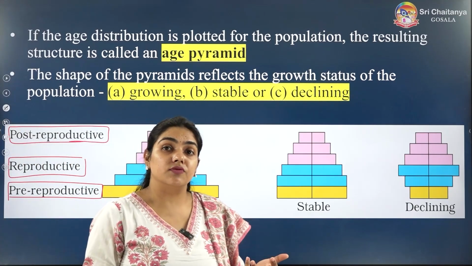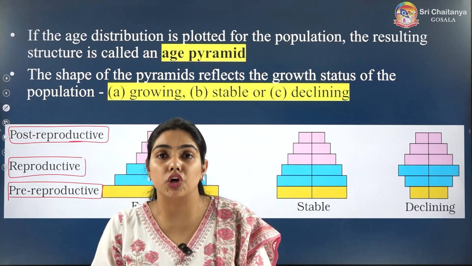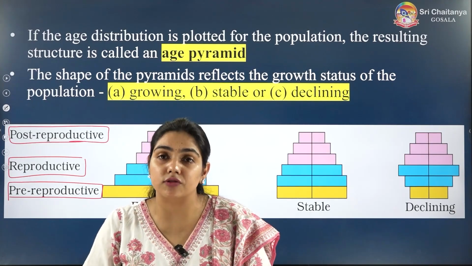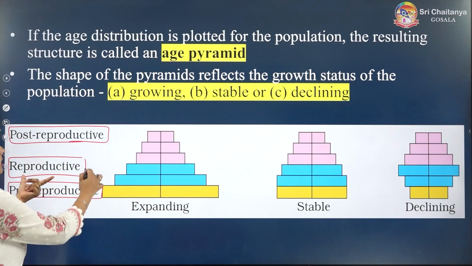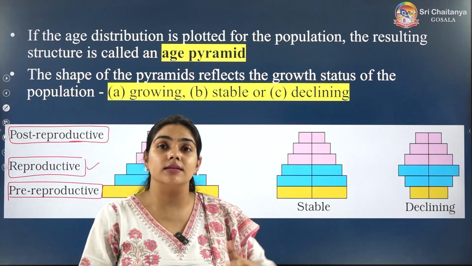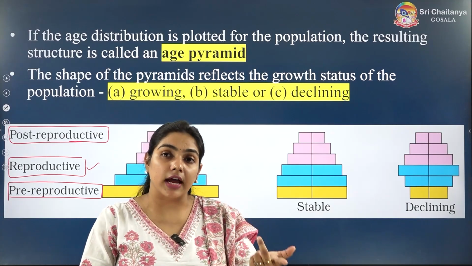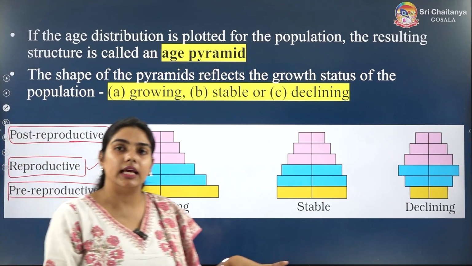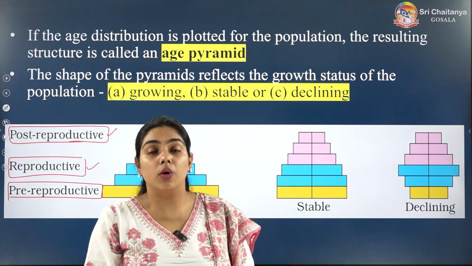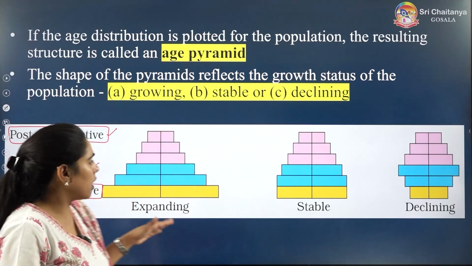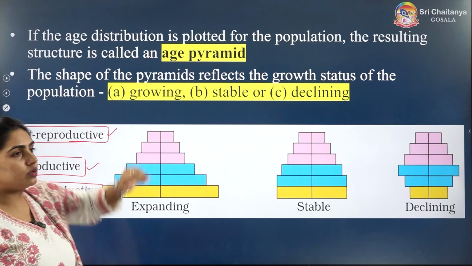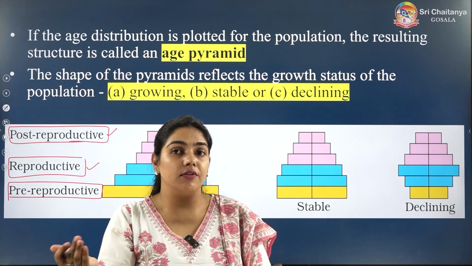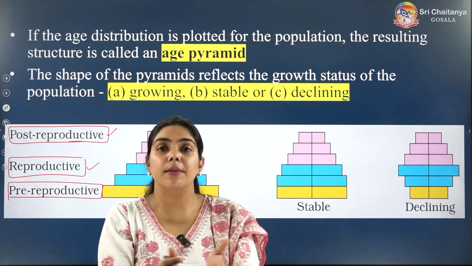Pre-reproductive group, the organisms which are not yet matured to get involved in reproduction. They cannot give rise to offsprings. But reproductive is that group in which all the organisms can reproduce, they can give rise to new offsprings. And post-reproductive means they have already done their job, and now they cannot reproduce further. So according to the number of these age group organisms, we will have the shape of the pyramid.